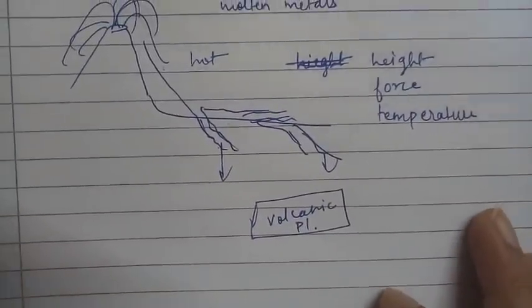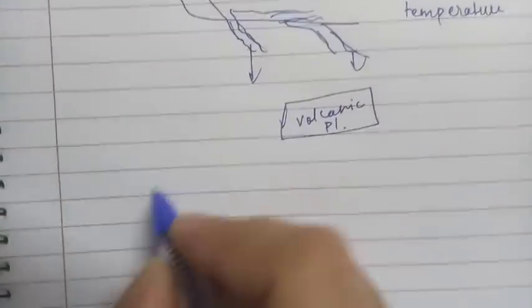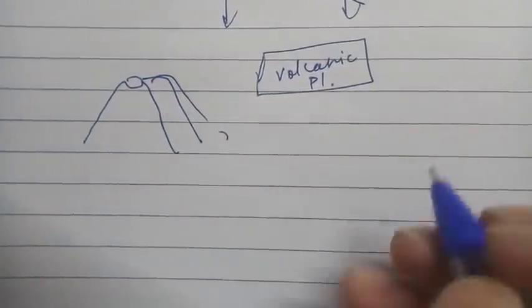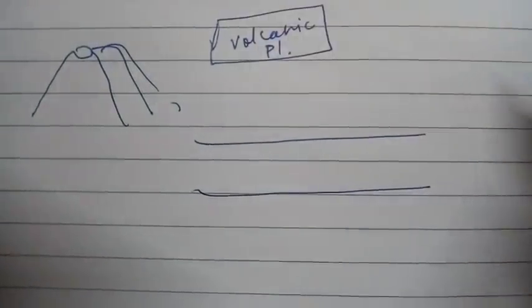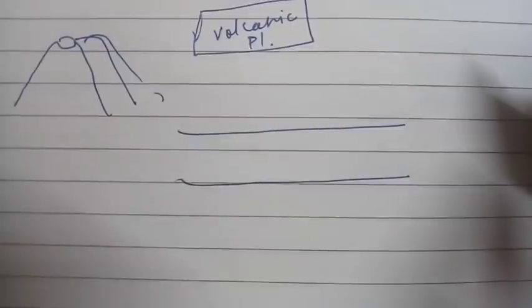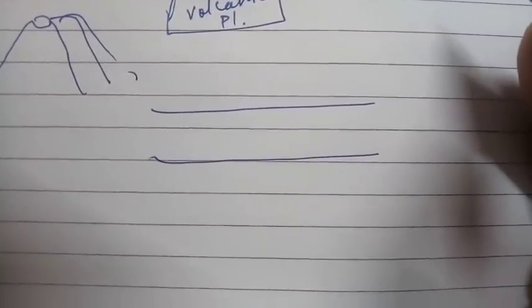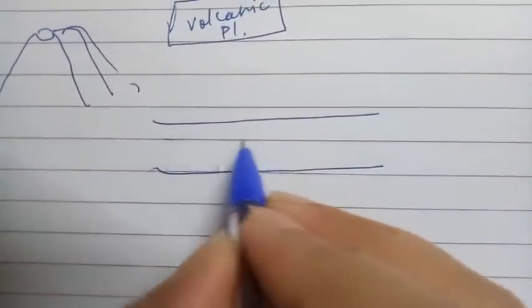Now what will happen in this? There is one more speciality of a volcano. Suppose one time from this volcanic mountain lava has erupted, and it has spread itself over here. Take for example, this was the first emission of lava. Now what will happen after this?